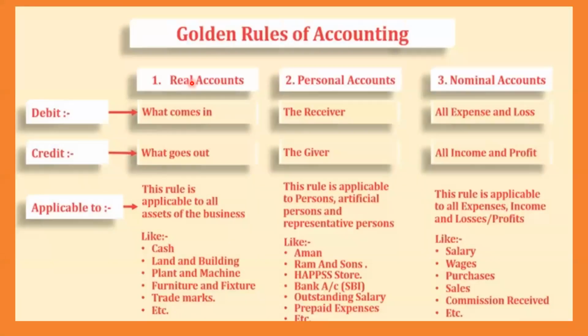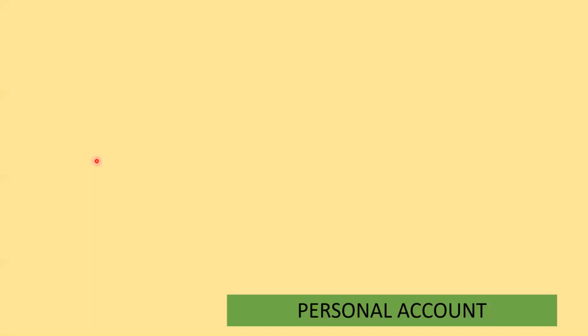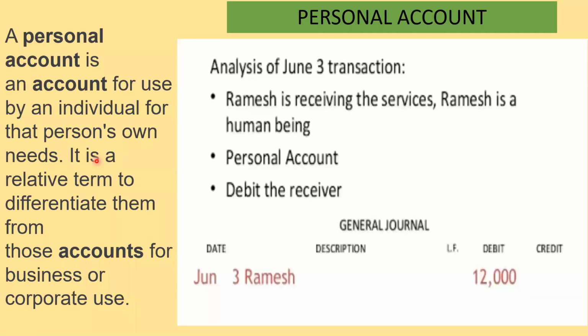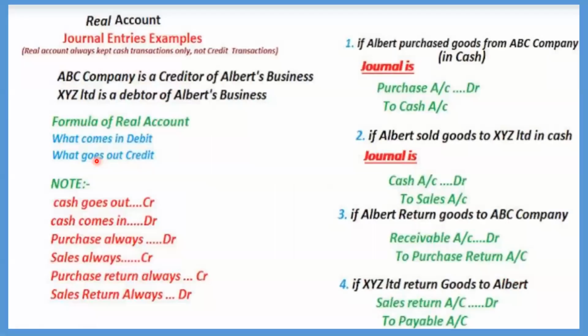what should come here? See here, real account: what comes in, debit. What goes out, credit. Remember this, and we will solve the problem here and know how to do it. So XYZ Limited is one more company, a debtor of Albert's business.